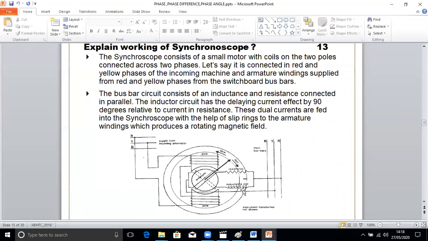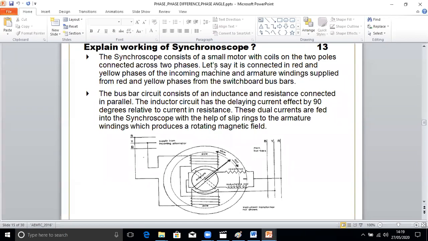Here you can see a resistance and inductance. The purpose of this is to create a rotating magnetic field, because this inductance will give a 90-degree phase shift, and this will make a rotating magnetic field. And this needle is connected with this. So whenever this frequency is more, this will try to rotate clockwise. And suppose this frequency is less, then it will rotate the other way. What this needle shows you is either fast or slow directions.